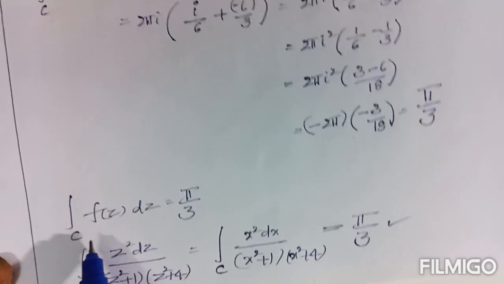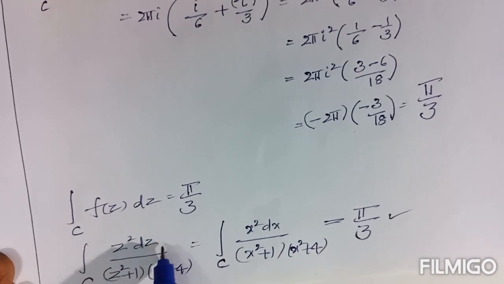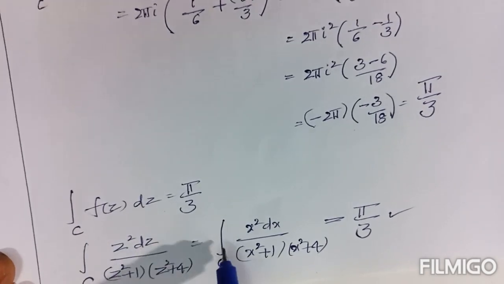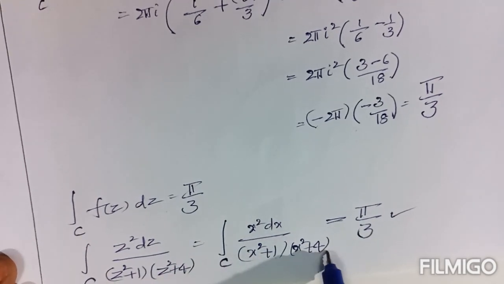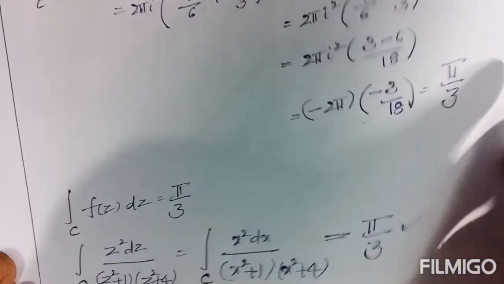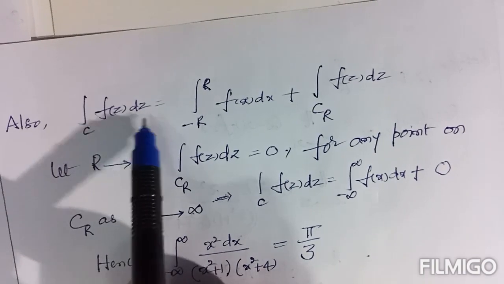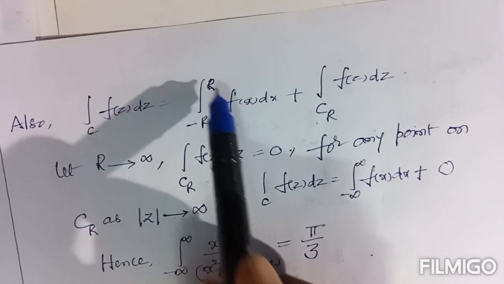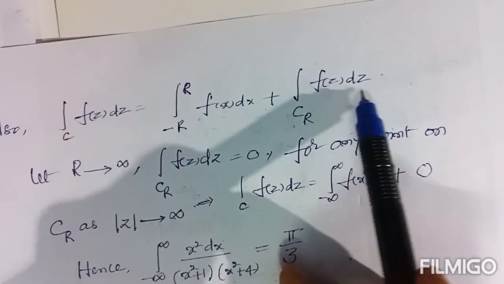Integral over C is nothing but this is the given problem. Integral over C of the given function, you can replace every z by x also: x square dx by (x square plus 1)(x square plus 4) equal to pi by 3. Here the complete information is integral over C of f of z dz, I mean the semicircle, having integral from minus R to R of f of x dx plus integral over C_R of f of z dz.